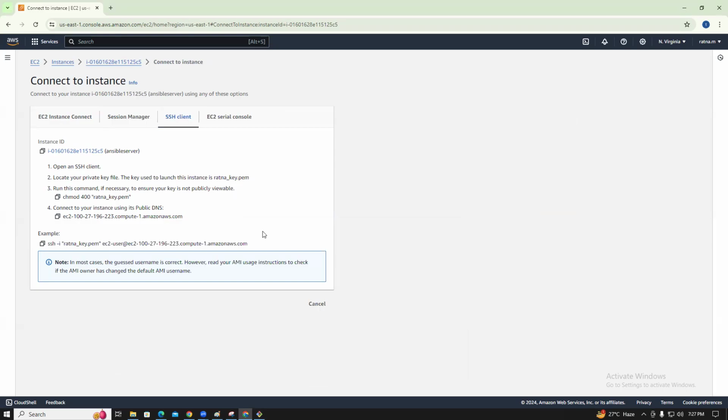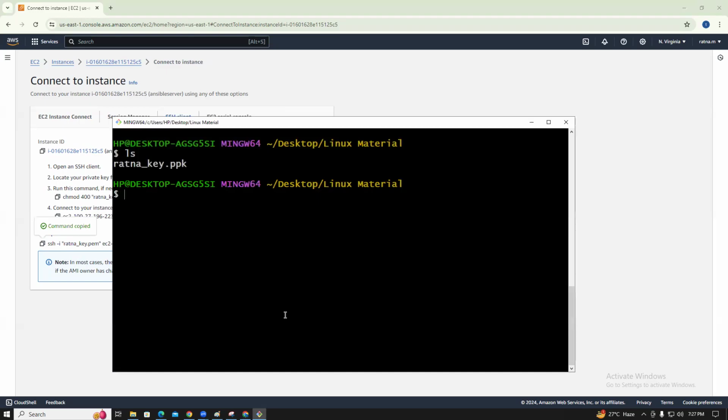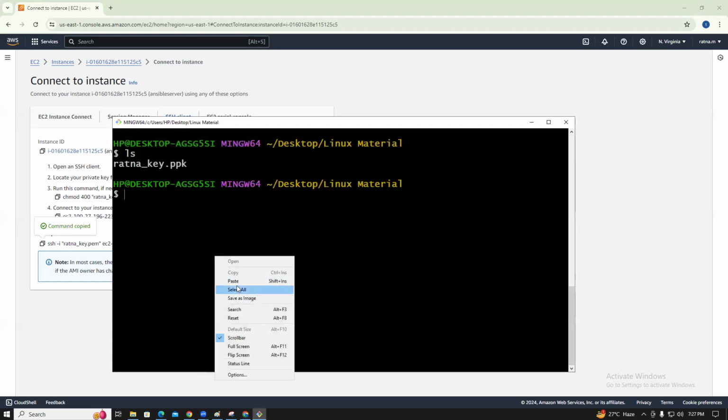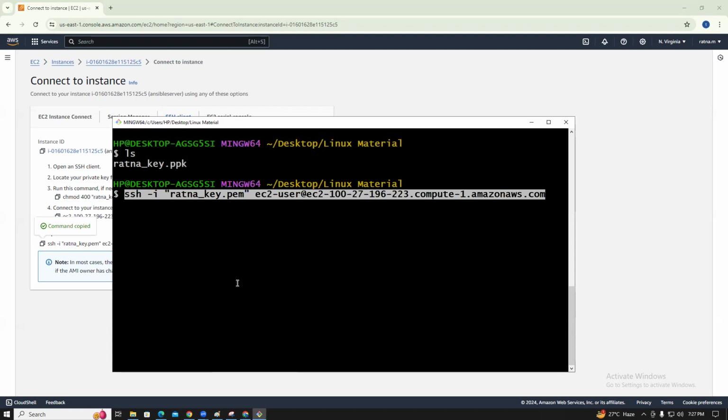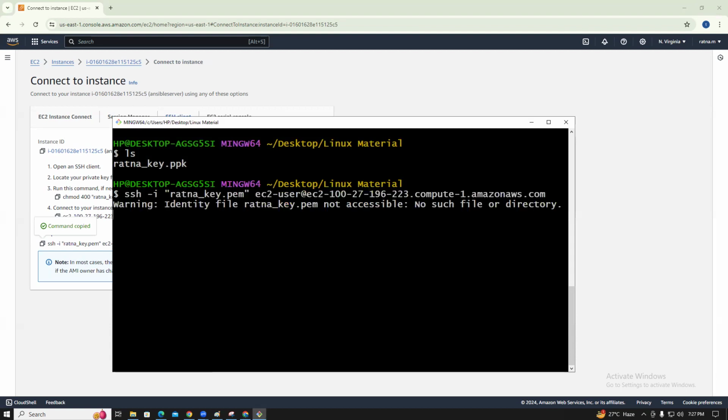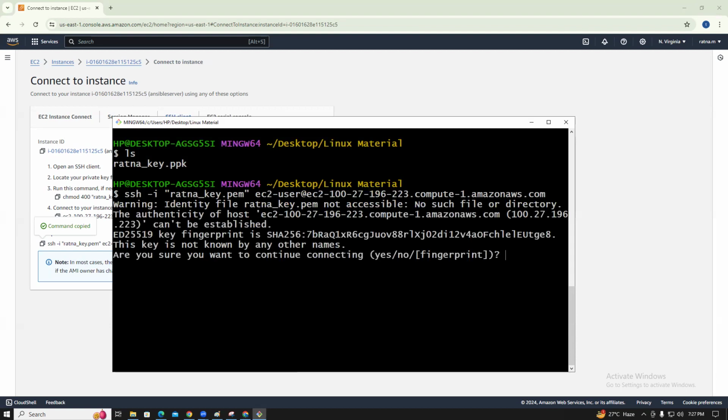This is actually the private key. So, but it will not work because that is a ppk file, right? So Ratna's ppk file, identity warning.